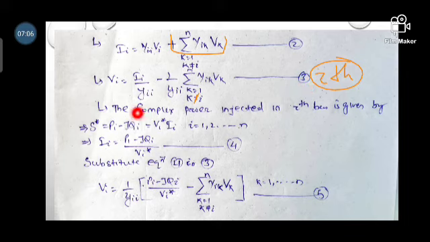So now the complex power injected at the ith bus is given by this. I have already told you about complex power in the power lecture. Complex power is equal to the ith bus active power minus j times the ith bus reactive power, that is equal to Vi conjugate into Ii, where i is from 1 to n number of buses.